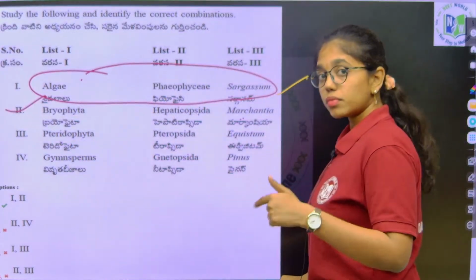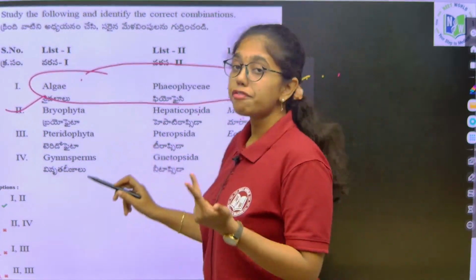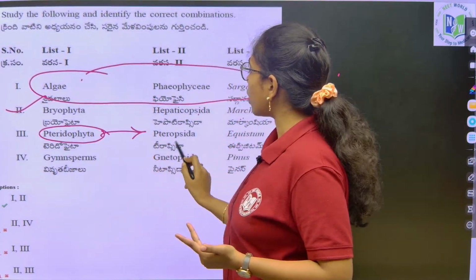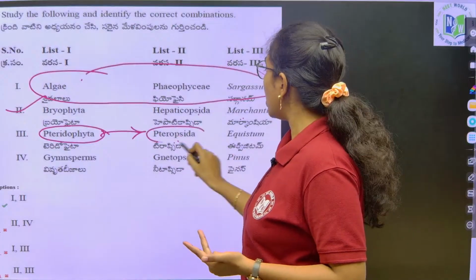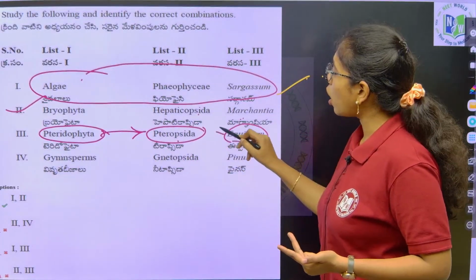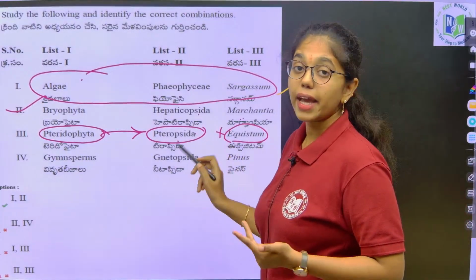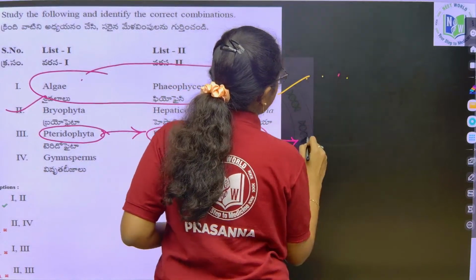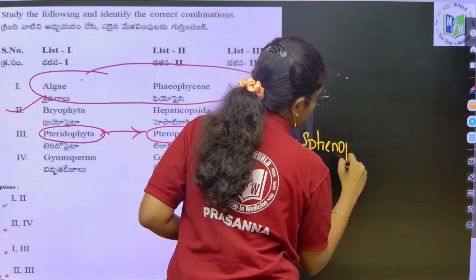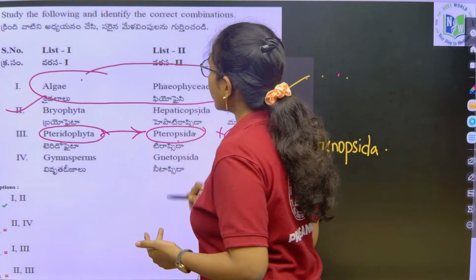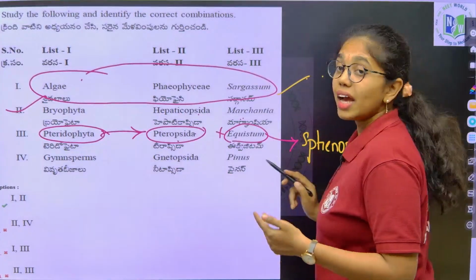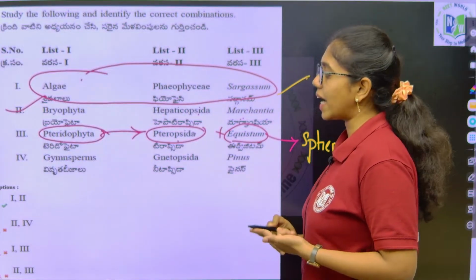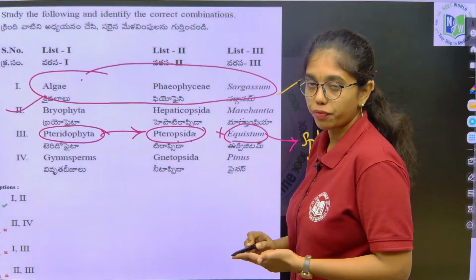This is also true. Next, Pteridophyta, which are the first terrestrial vascular plants. Under Pteridophyta, one of the classes is what? Pteropsida. True, but Equisetum does not belong to this class of Pteropsida. Equisetum belongs to what, Nana? Sphenopsida. Equisetum belongs to Sphenopsida. So, what is included under Pteropsida? Under Pteropsida, it includes Pteris, Dryopteris and Adiantum. Pteris, Dryopteris, Adiantum are included under Pteropsida of Pteridophyta.